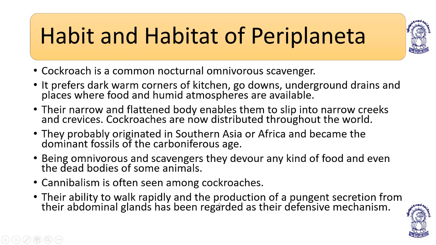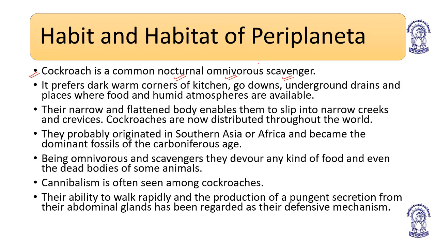Coming to next, habit and habitat of Periplaneta. Cockroaches are nocturnal, the organisms which come outside during night, night feeders. And they are omnivores. They can eat both animals, smaller organisms, and plants, leaves, herbs, and they are scavengers as well.